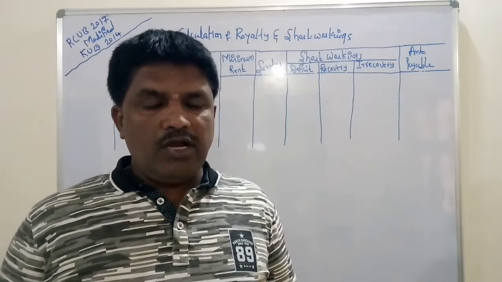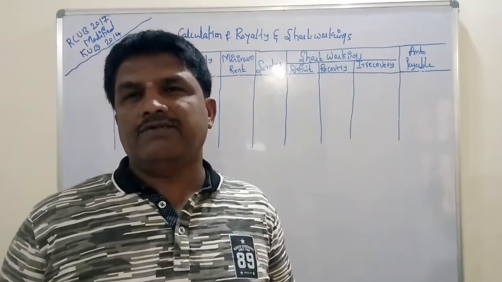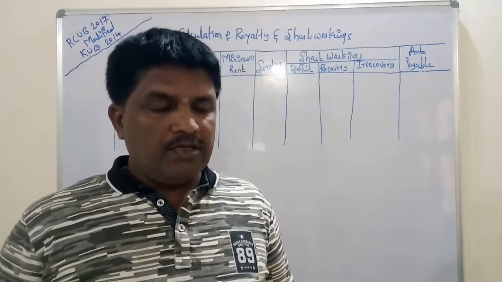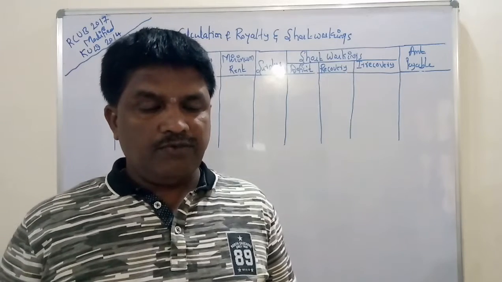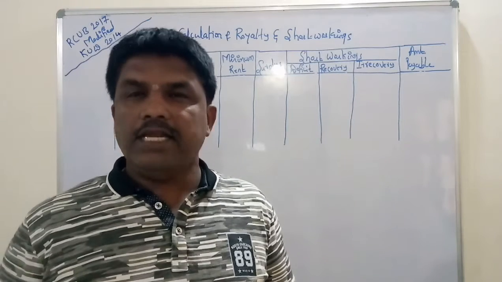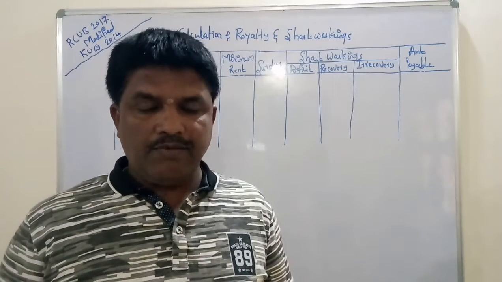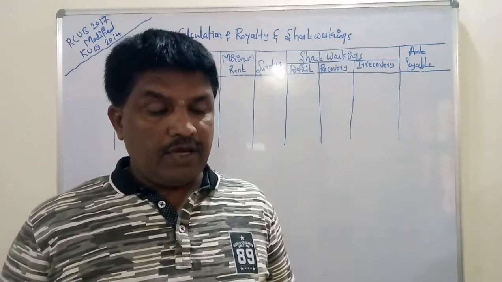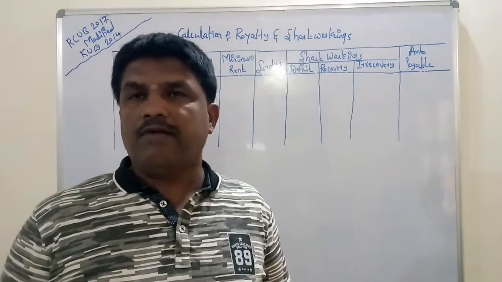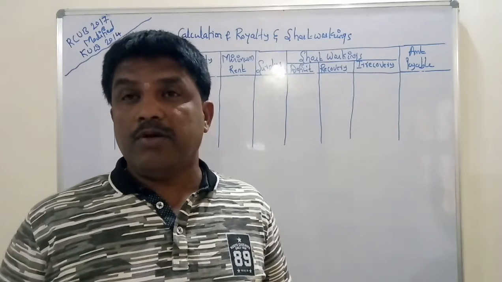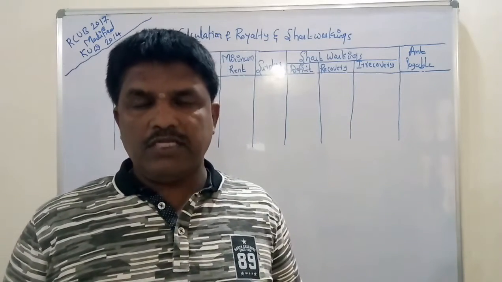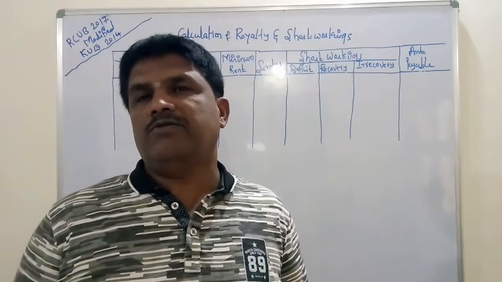The annual output of the first 5 years is as follows. Year ending 31st December. In 1981 the output is 4,000, 1982 5,000, 1983 6,000, 1984 10,000, and in 1985 there is a strike for 3 months, output 4,000. It is very important. In 1985 there is a strike of 3 months, so we must take the minimum rent for 9 months only. I will give you a working note related to this.